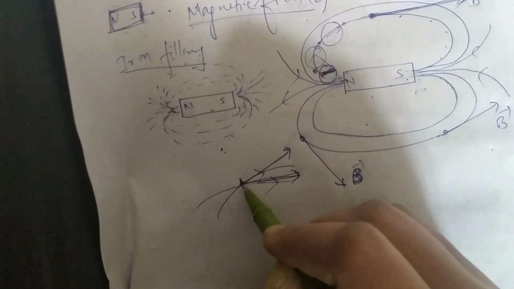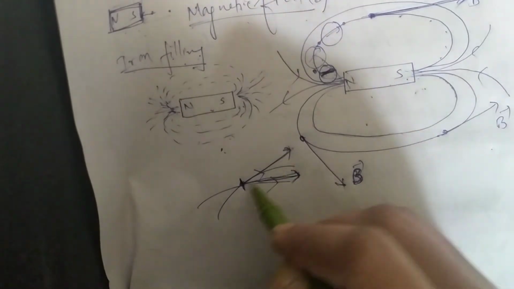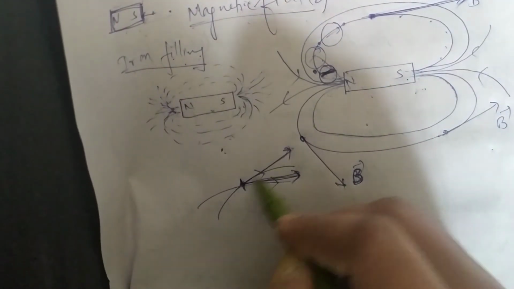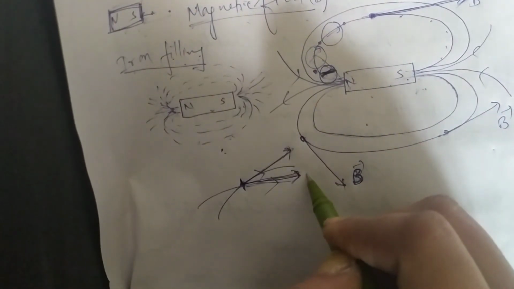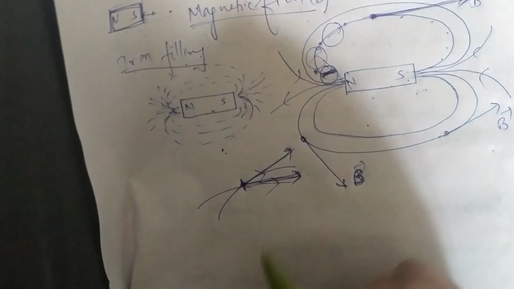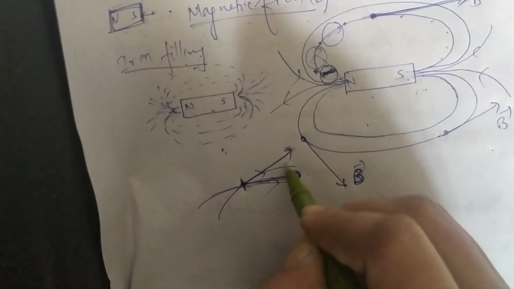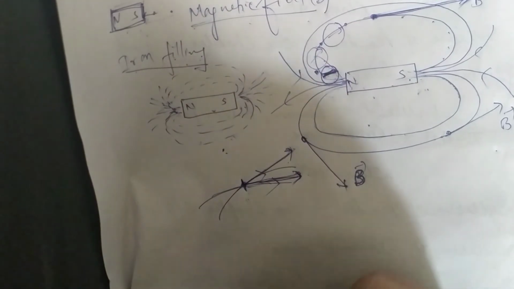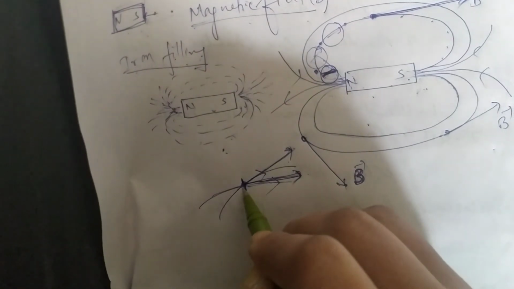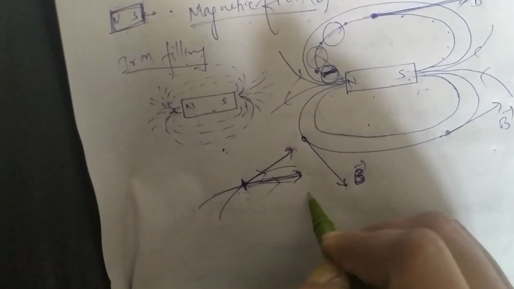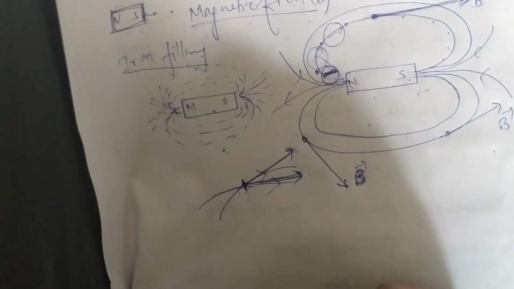That is not possible, because you can't go in two different directions at the same point. Thus, no two magnetic field lines ever intersect each other.